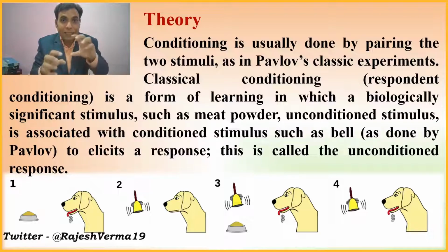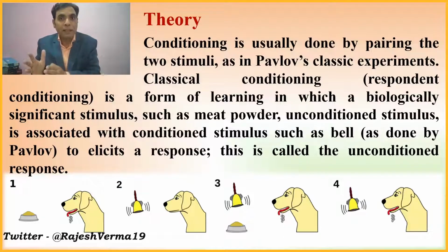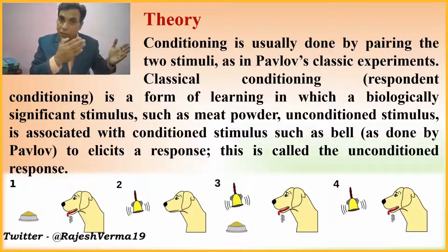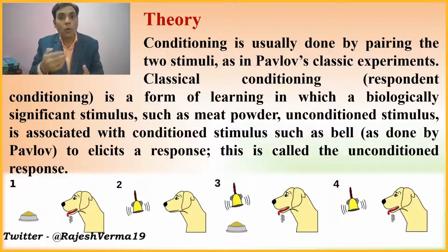So when that meat powder was repeatedly paired with the bell, then the response of the dog, which was elicited by the natural stimulus, was eventually elicited by the bell also. That was the interesting part of classical conditioning.